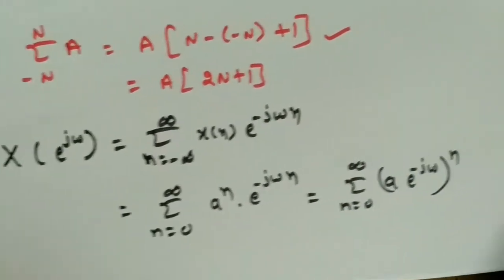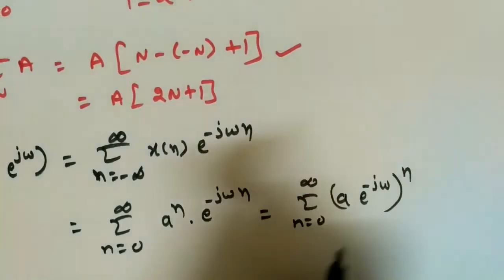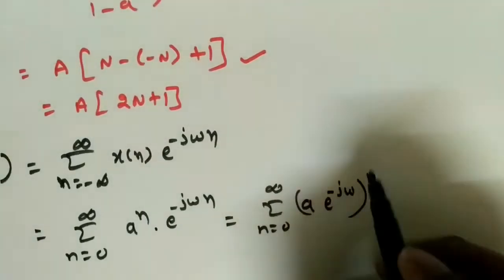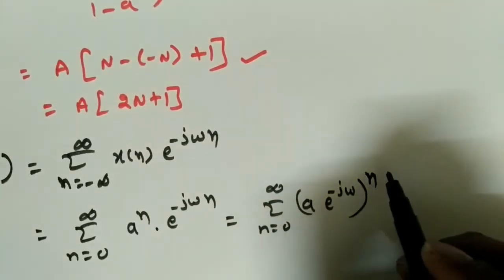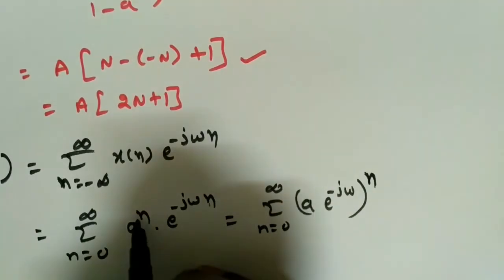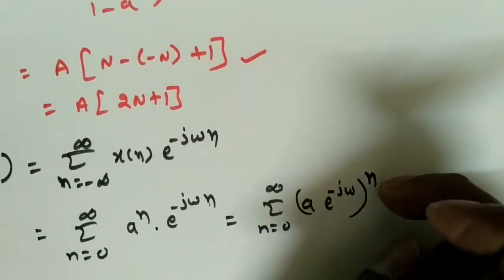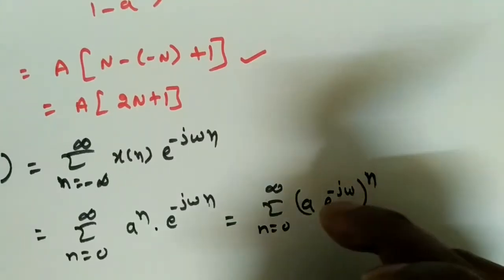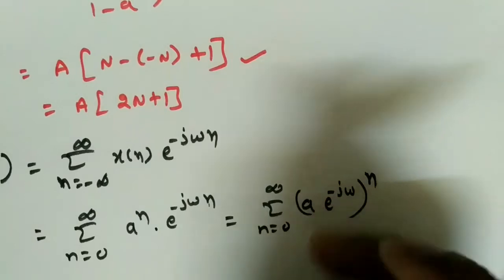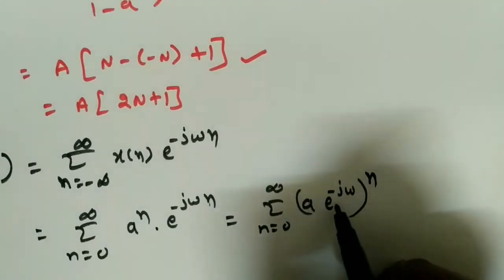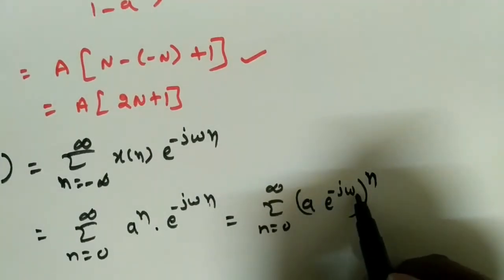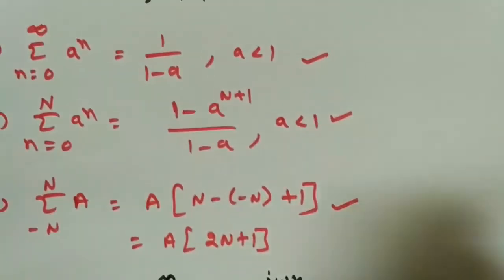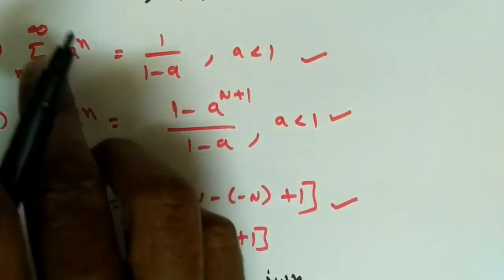So remember, whenever there are exponentials or powers, we can easily take the power common, any power we can take common, right? Because here n is common, I am taking the power n out. If I put this n inside, again it will become a^n into e^{-jωn}. Now it's looking like the first formula, that is a^n, n equals 0 to infinity.